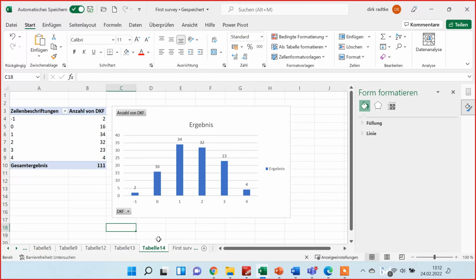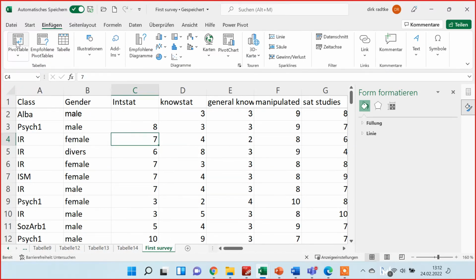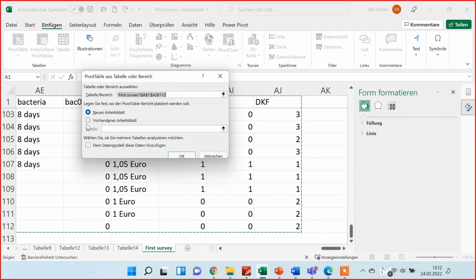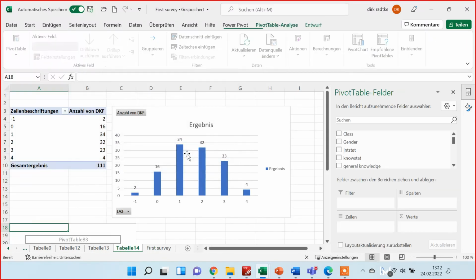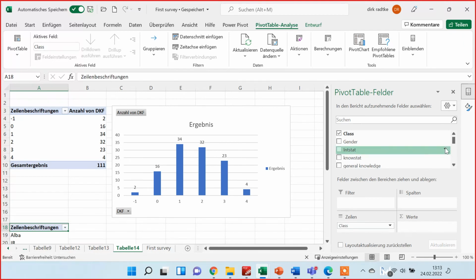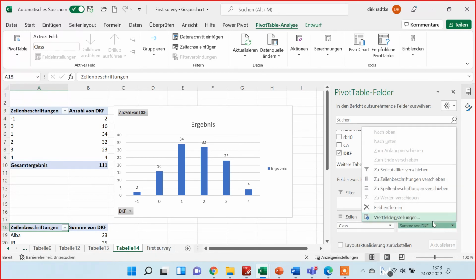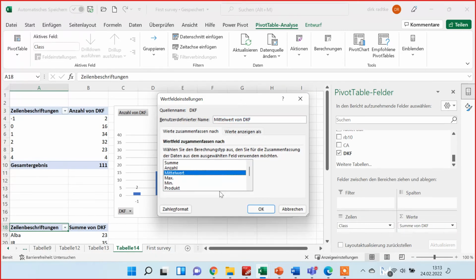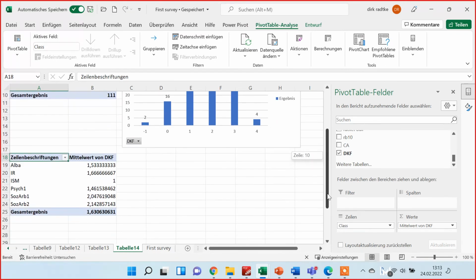So we click into our table again, enter a new pivot table, and now I want to have it in the same worksheet. Here I compare the averages of all the classes in the Dunning-Kruger factor. Here I need to calculate the averages. And now let's also insert the diagram.